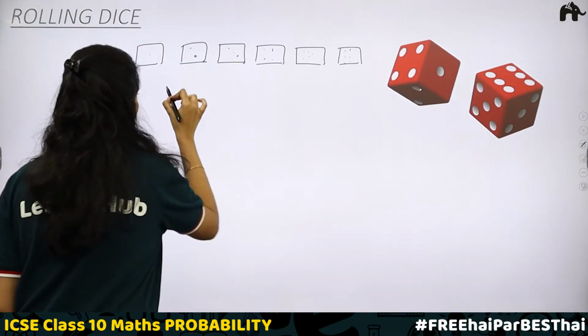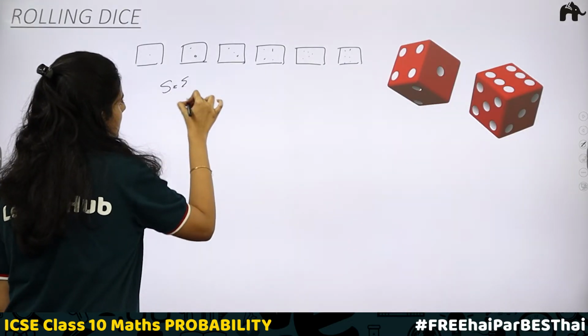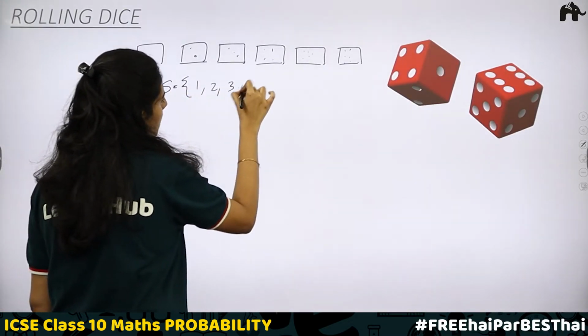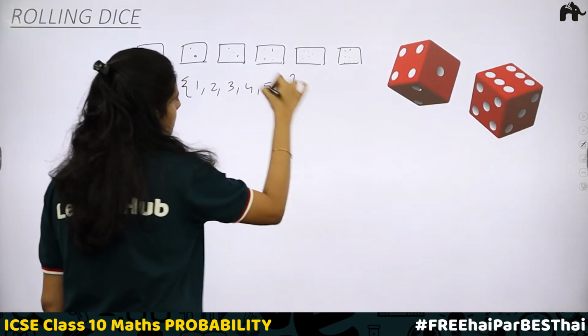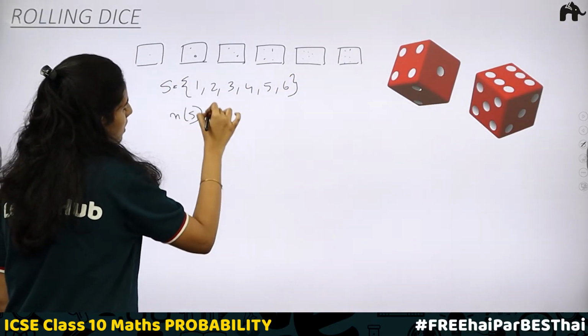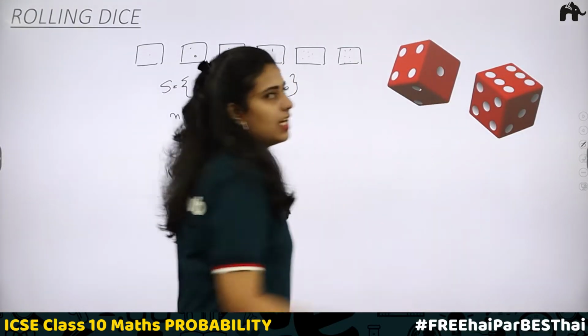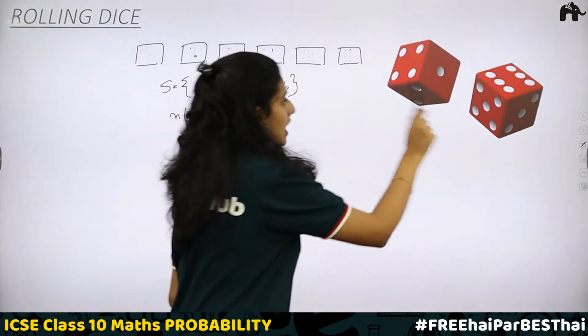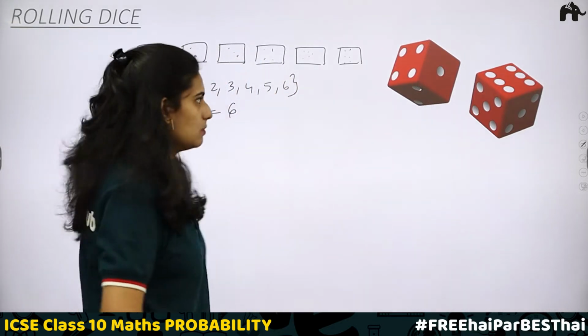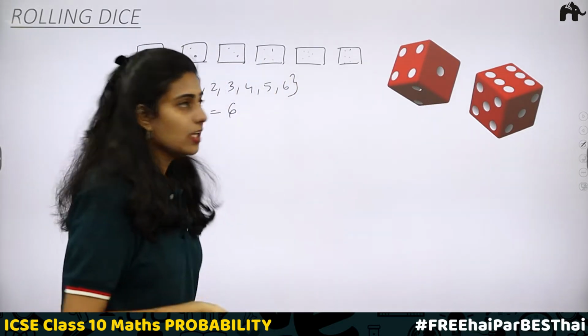So now tell me the sample space. Sample space includes 1, 2, 3, 4, 5, 6. And n of s, the total number of outcomes, is equal to 6. Now take the case we are having 2 dice. When these 2 dice are thrown, what are the possible outcomes? Here, there will be a combination.